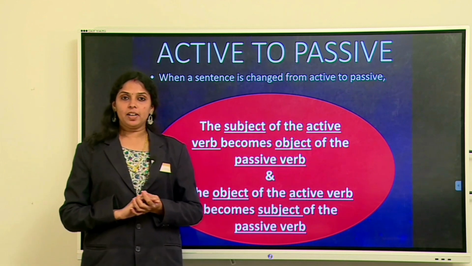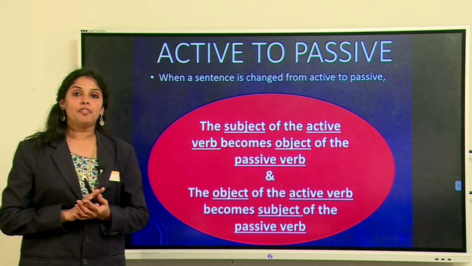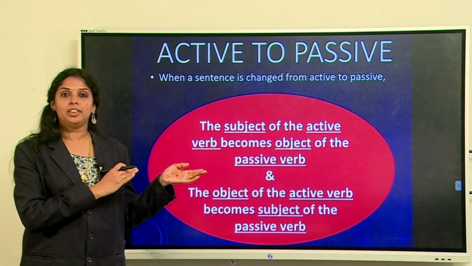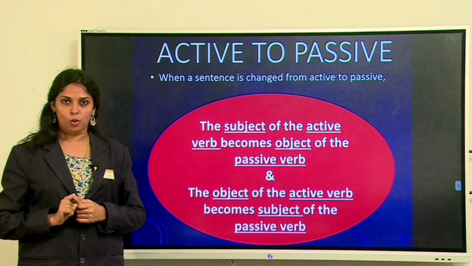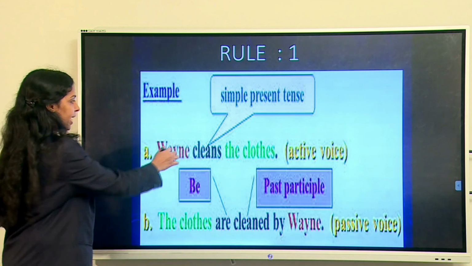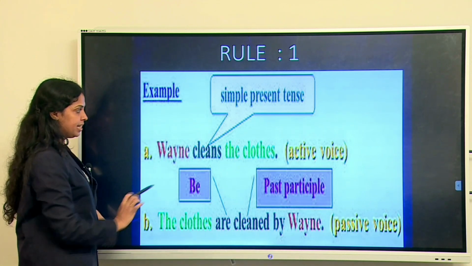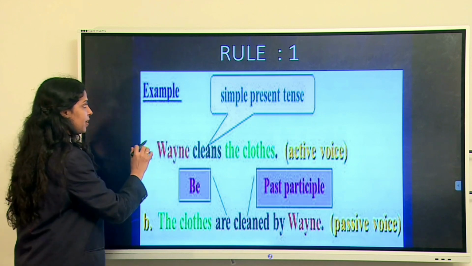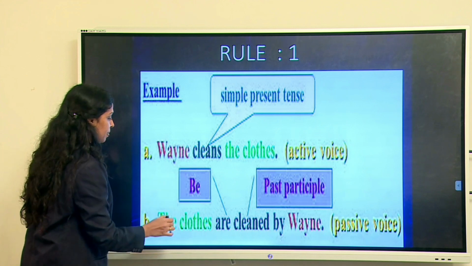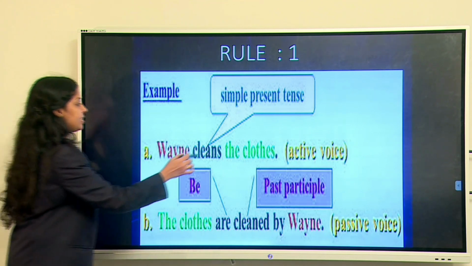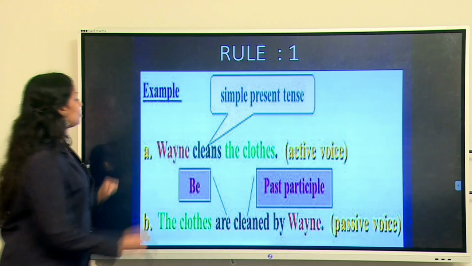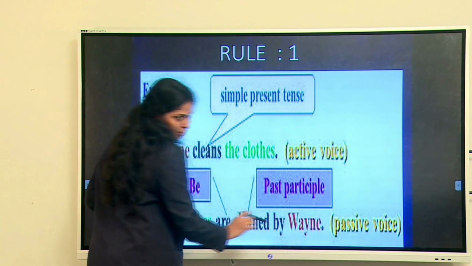So when we are converting active into passive, the subject of the active voice will become the object of the passive voice and the object of the active voice will become the subject of the passive voice. Let us see an example now. Vaine cleans the clothes. Vaine is the subject here. Cleans is the simple present tense and the clothes is the object. When we are converting active into passive voice, the object of the active voice will become the subject of the passive voice and cleans will become are cleaned, that is be plus past participle, and the subject of the active voice will become the object of the passive voice.